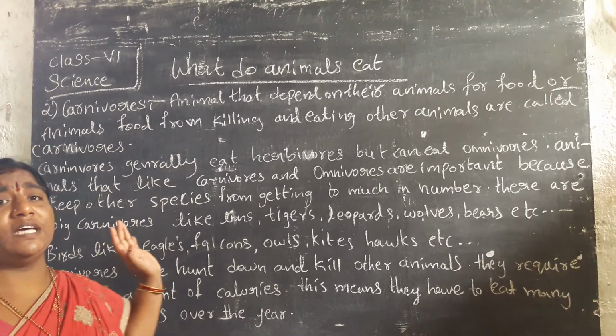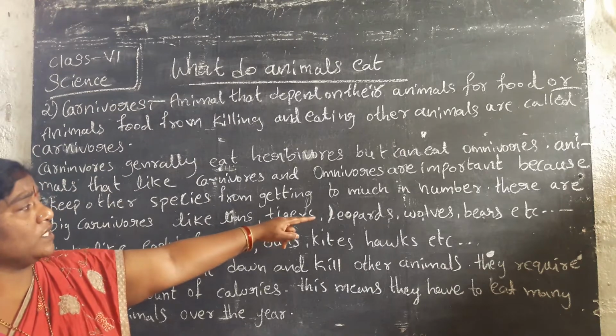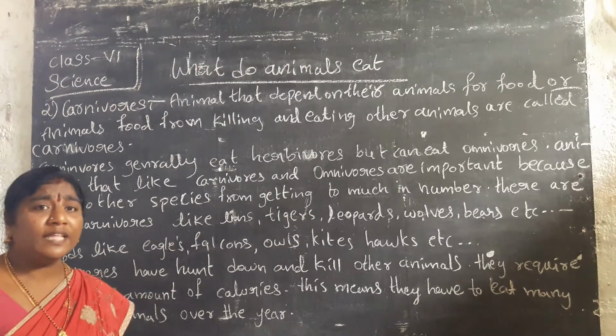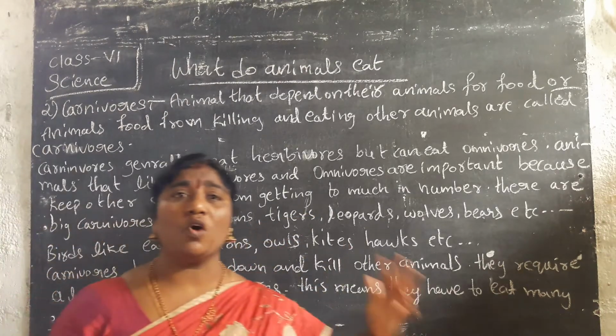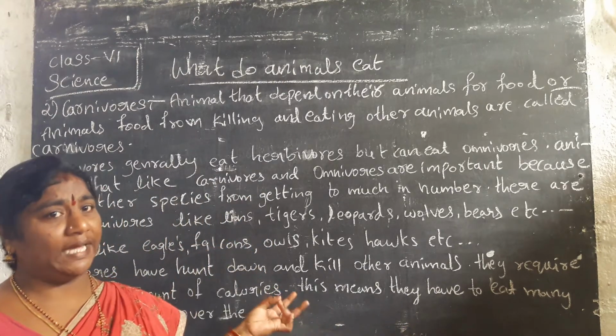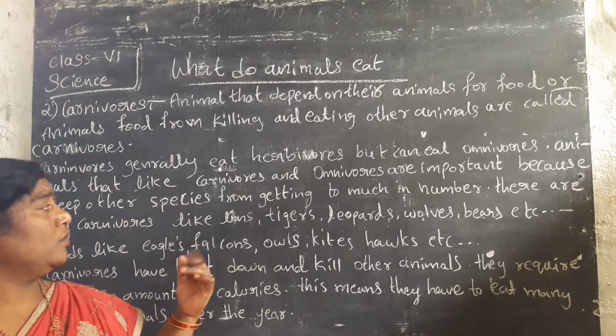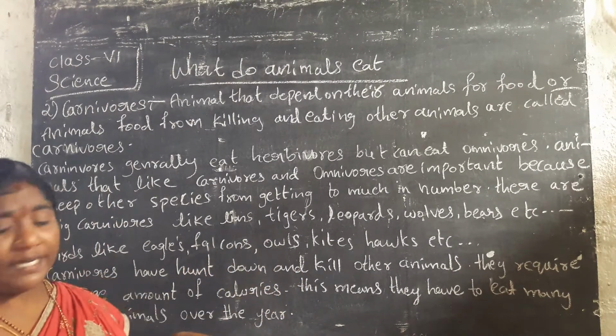In the carnivorous group there are big carnivorous animals like lions, tigers, leopards, wolves and bears.